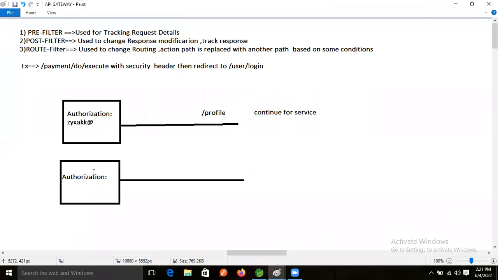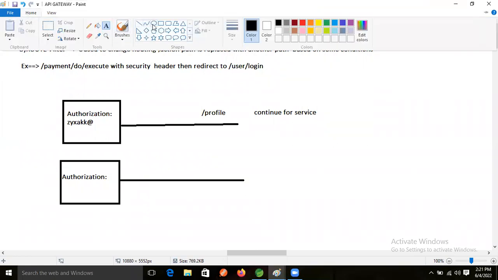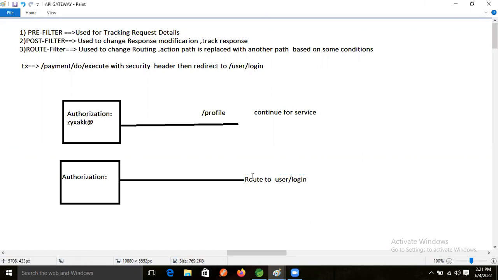If the authorization value is not there, then redirect, right? Redirect to which page now? Login page, right? Route to user slash login. Route the user slash login.